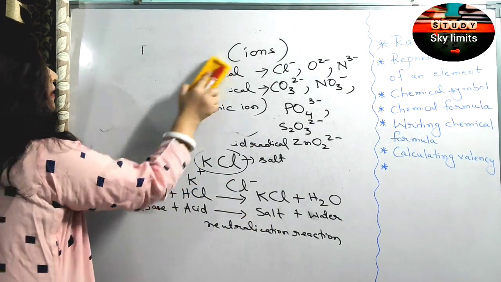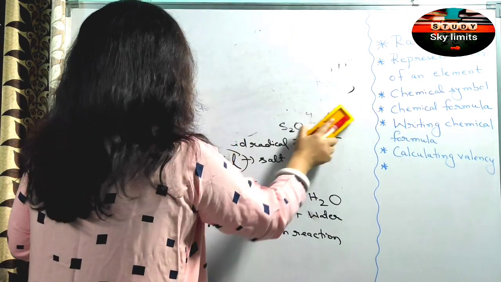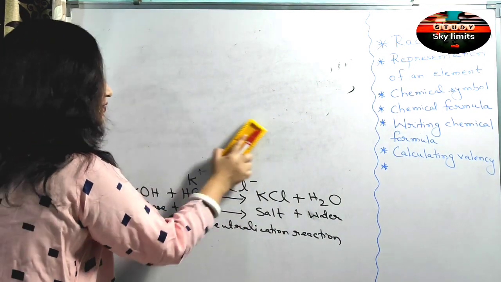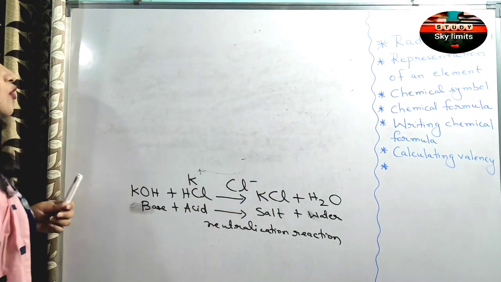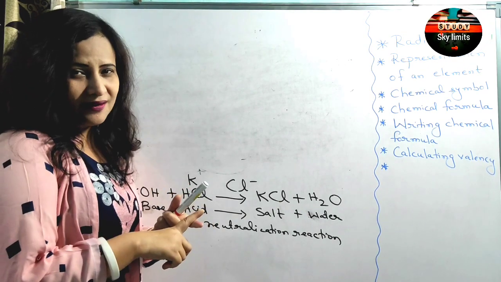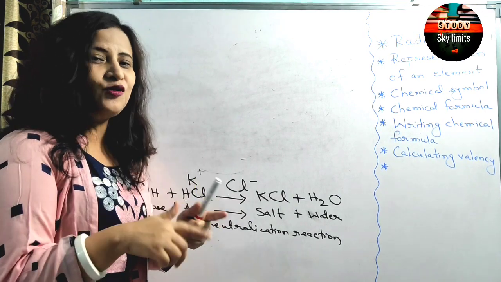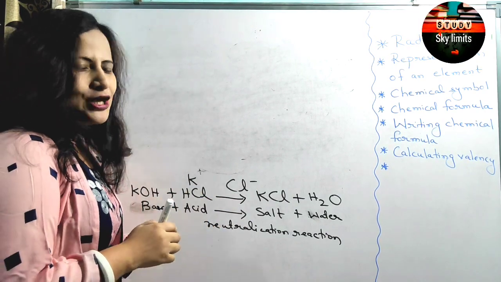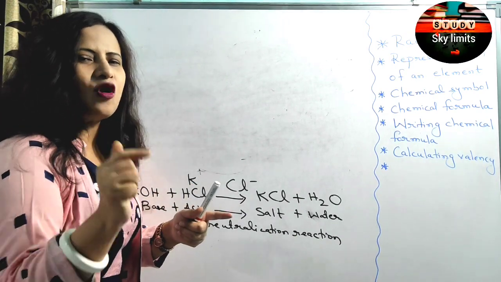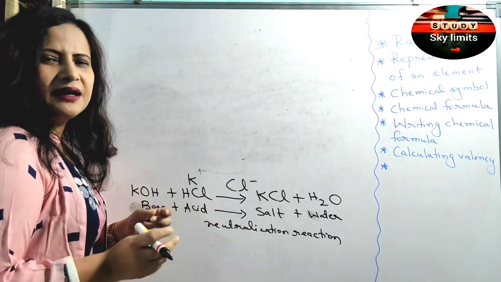So now let me clear something regarding acid, base and salt. You are coming across these three words frequently in your chemistry books, but still I can feel the confusion regarding these three concepts, that is acid, base and salt. And one more thing, I will be asking some questions in between, and I want you all to participate by posting your answers in the comment box, so that I come to know that you are actually watching the videos thoroughly. Clear? I want to see as many of you participating in giving the answers.